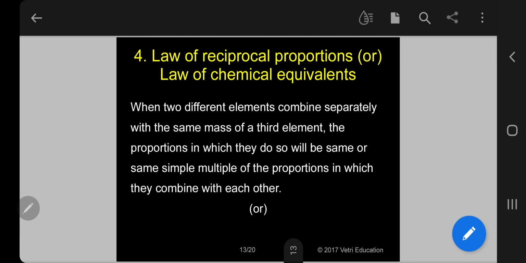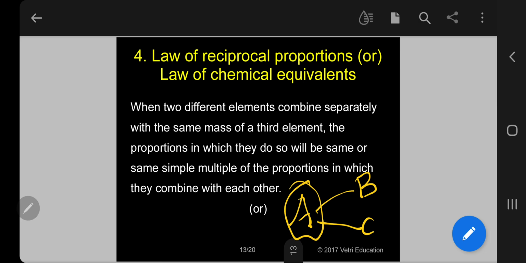When two different elements combine separately with the same mass of a third element, suppose take element A, it combines with B. The same element combines with C. So when two different elements B and C combine separately with the same mass of third element A, the proportion in which they do so will be the same or a simple multiple of the proportions in which they combine with each other.